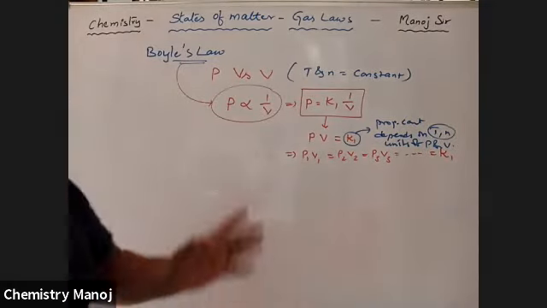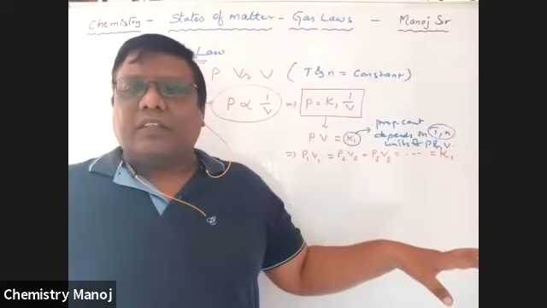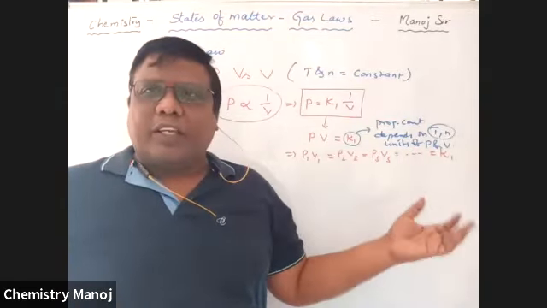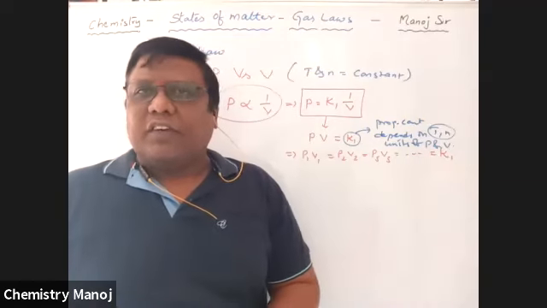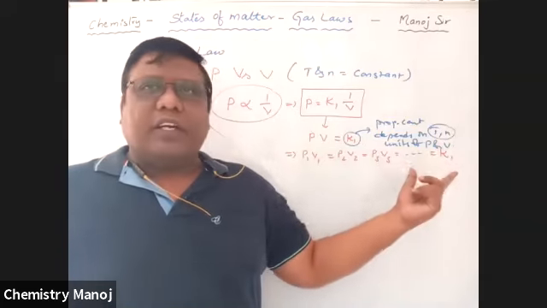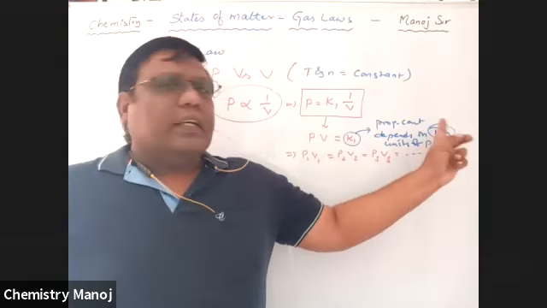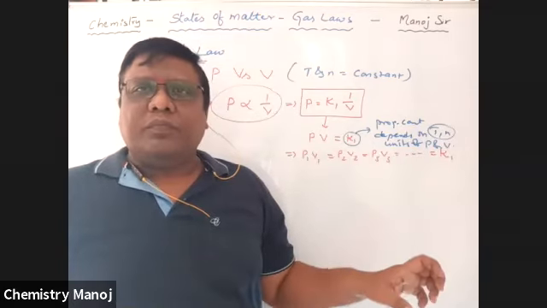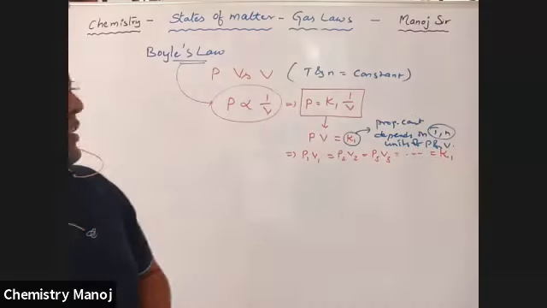At which temperature the experiment takes place, with how much mass it takes place. Pressure has different units, volume has different units. So the K value depends on the units of pressure and volume, and also on the temperature at which the experiment is conducted and with how many moles. So K is always constant.